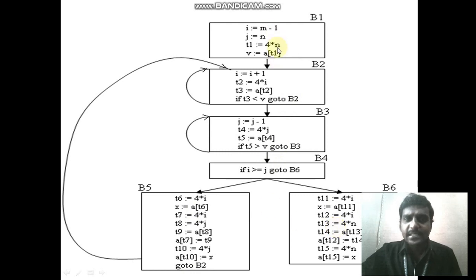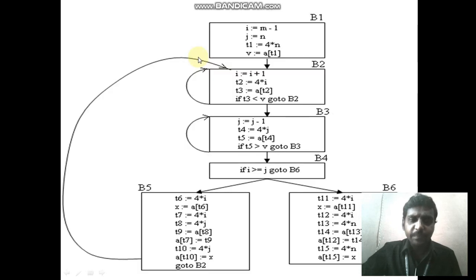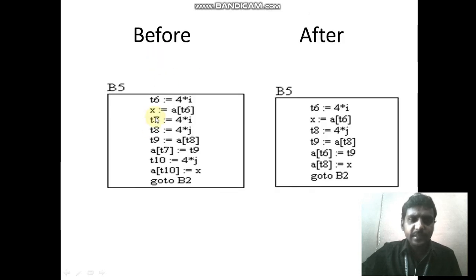Inside these, some expressions may be common. I will take basic block 5. Here some expressions are common. For example, T6 equal to 4 star i. Again 4 star i is there in T7. So 4 star i is the same operation, but it is repeated 2 times. So I can reduce it: instead of T7 I can use T6.